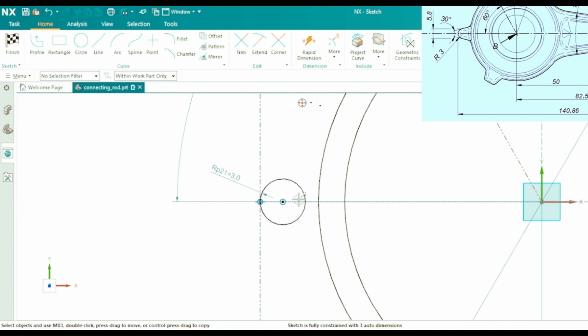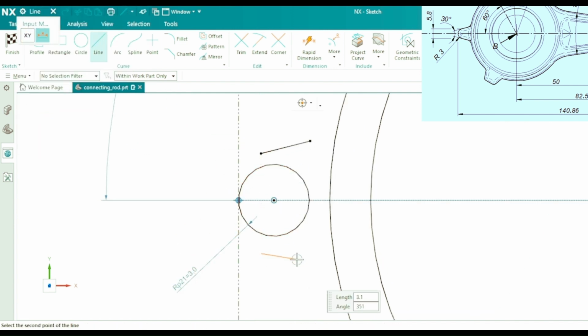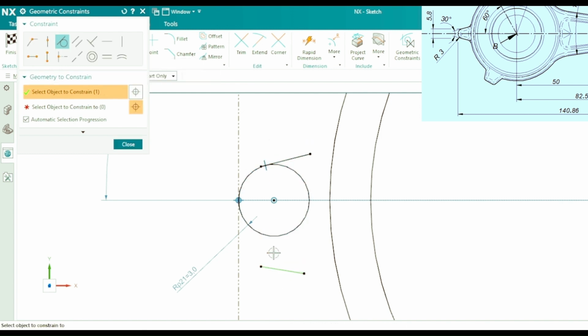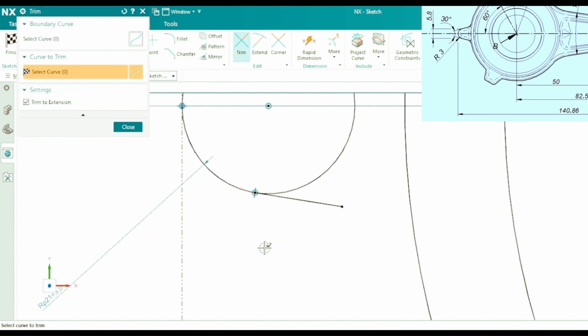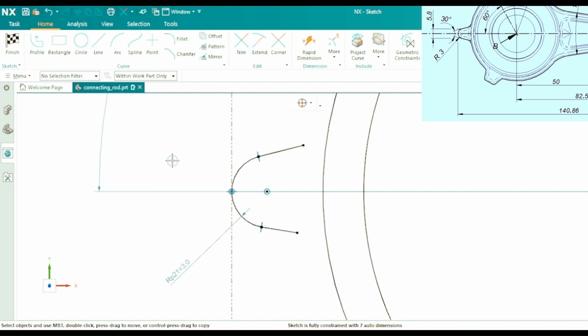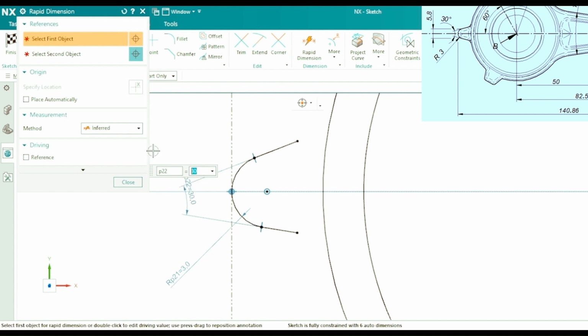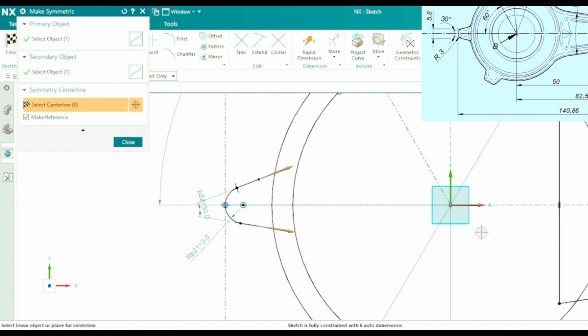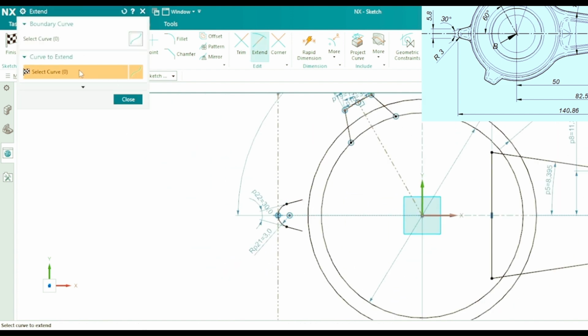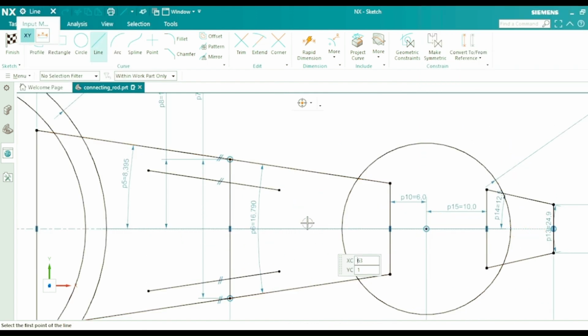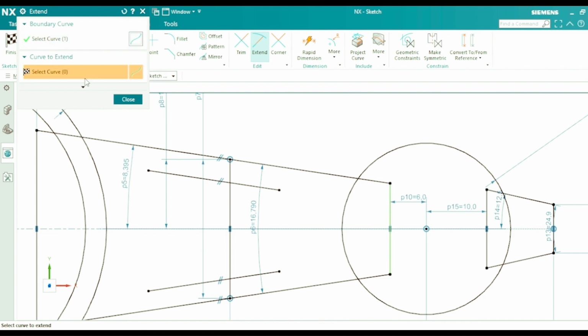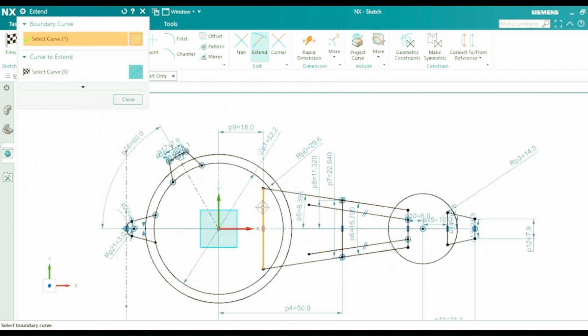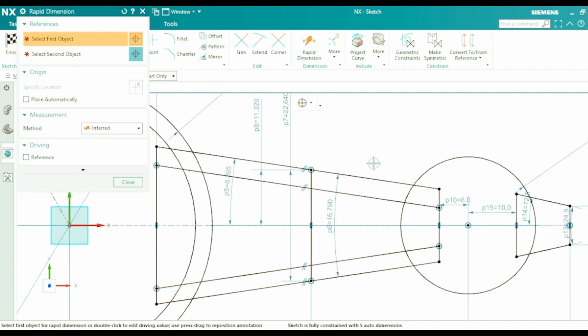Draw a circle of R3 and make it tangent to the reference line. Now draw two angular lines and apply the dimension as 30 degrees. The profile is symmetric to the horizontal axis. Use the extend and trim tools to get the desired shape. Draw two lines parallel to the angular lines, as shown, apply dimensions and extend them.